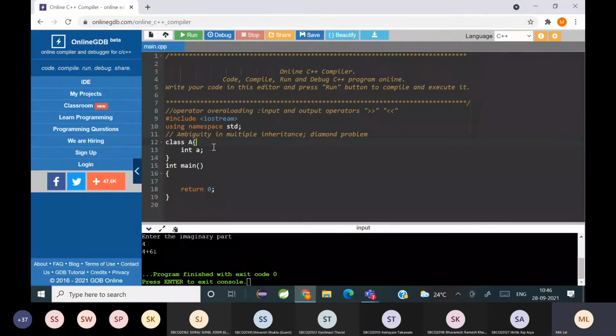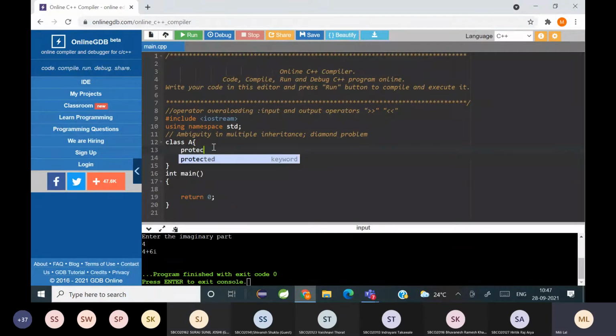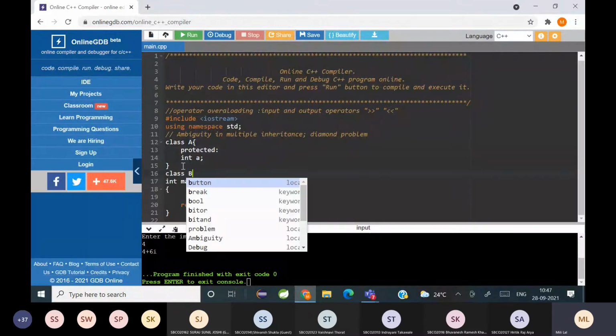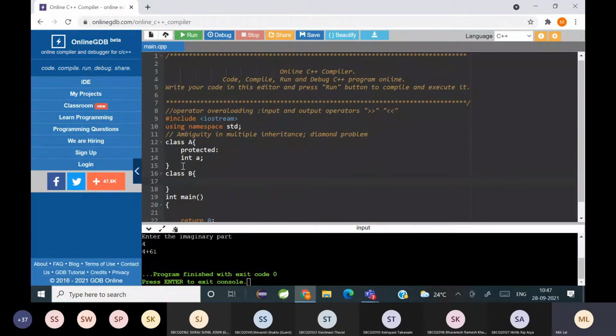For the class A members to get inherited, which access specifier will you use? A is private, so which one? Public. Public means everybody can use it, right? Protected. Just my child. Sorry, protected. Okay. Protected.